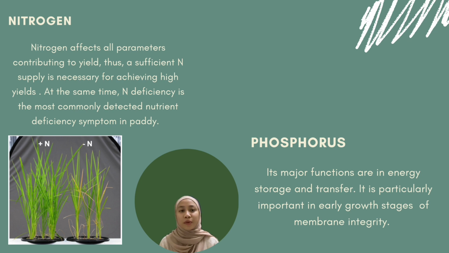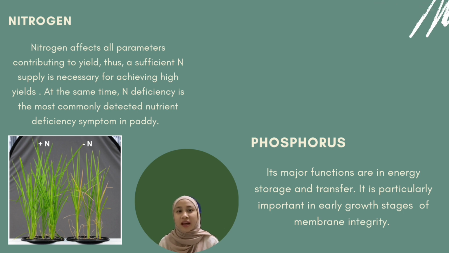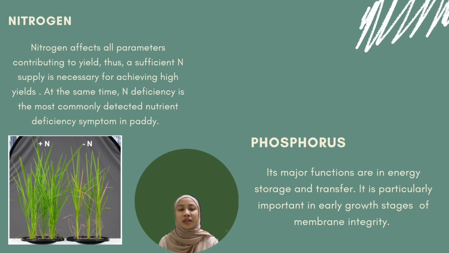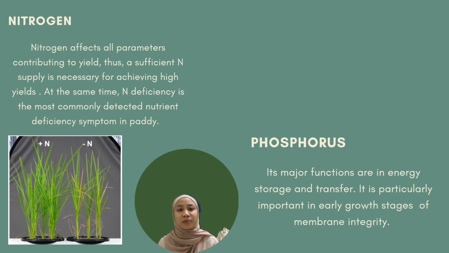Nitrogen is one of the most important nutrients in paddy. Nitrogen affects all parameters contributing to yield. Thus, a sufficient nitrogen supply is necessary for achieving high yields of paddy. At the same time, nitrogen deficiency is the most commonly detectable symptom in rice yield. If you look at the picture, the right side is the paddy with nitrogen deficiency and the left side is the normal paddy.